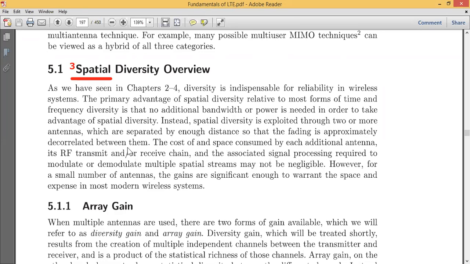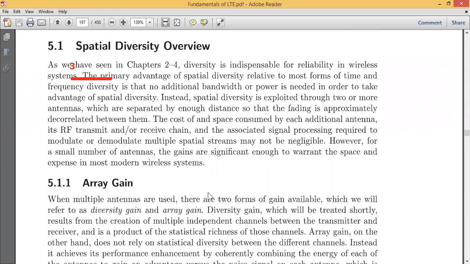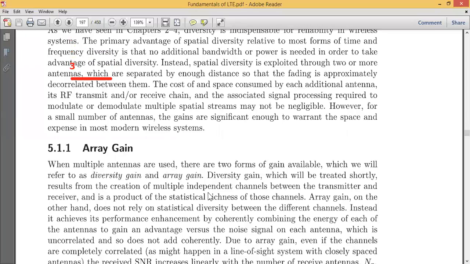Therefore I require circuitry that can handle the multiple spatial diversity. It should be at both the transmitter and the receiver, that is, when doing modulation and also demodulation. But a small number of antennas providing sufficient gain may save space and expense in most modern wireless systems. So this is a brief discussion about spatial diversity.